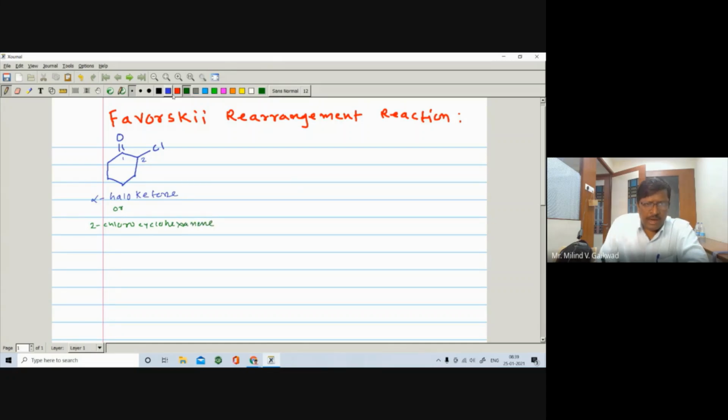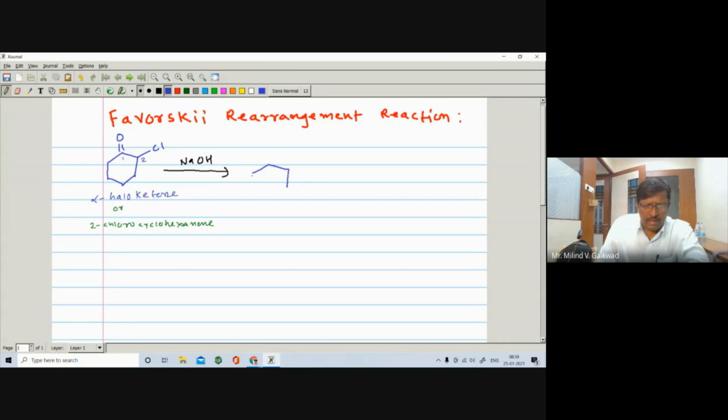The reaction takes place in the presence of alkali. Here we can take alkali, maybe NaOH, KOH, or sodium methoxide. It is observed that there is a formation of the corresponding product, that is a carboxylic acid.